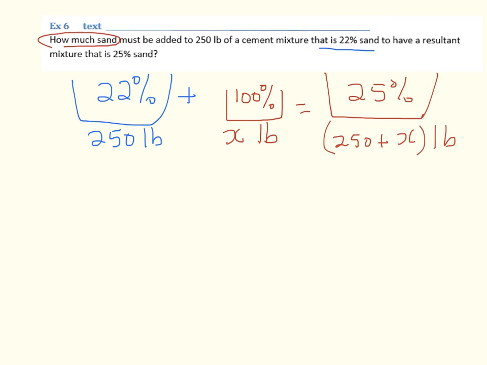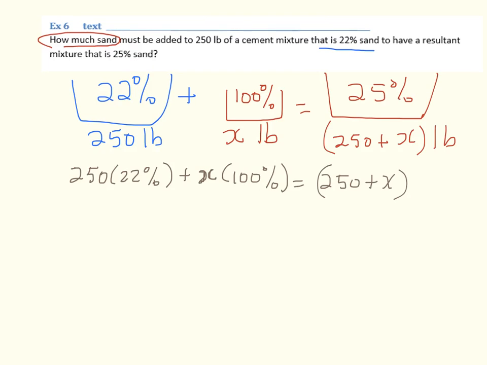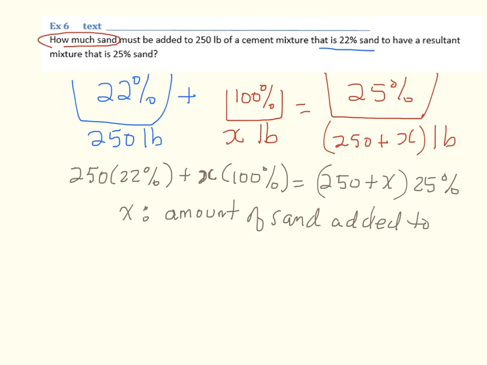So let's see what we can come up with. 250 pounds at 22% plus 1 X pounds at 100% is equal to 250 plus X pounds at 25%, where the variable X is going to be the volume of sand, or the amount of sand that is added to our mixture.